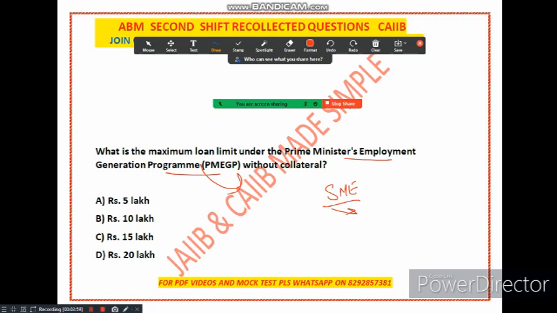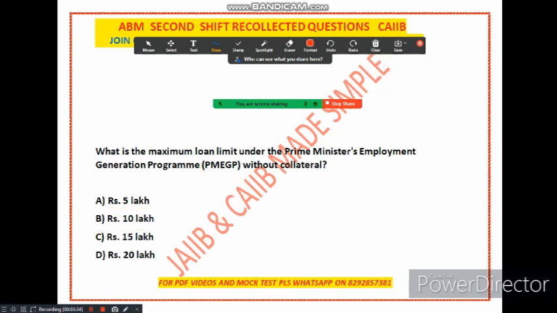So the maximum loan that can be given is rupees 10 lakh. Please remember the maximum loan that can be given under this scheme. It is 10 lakh. It's different for different sectors, but here we are talking about maximum loan limits. For the business service sector and the manufacturing sector, there are different allocations. So the correct answer to this question is option B, that is 10 lakh. Now let's move to the next question.